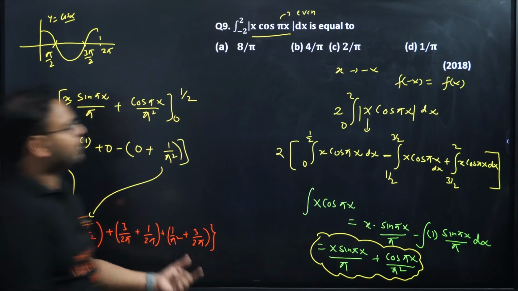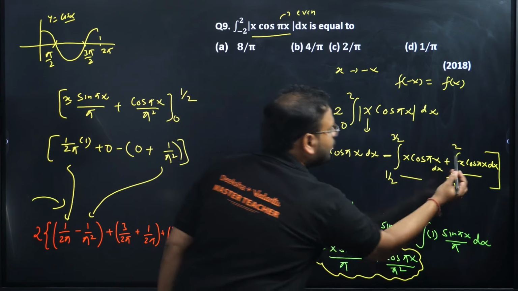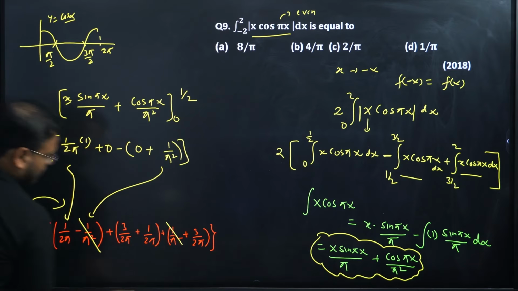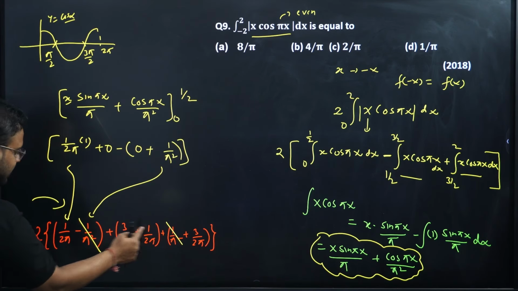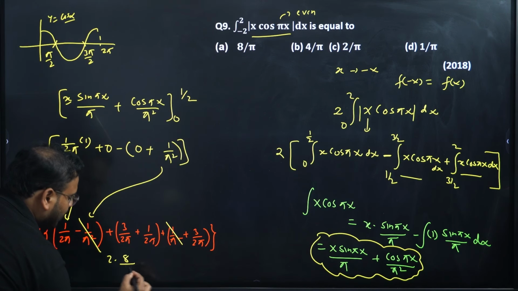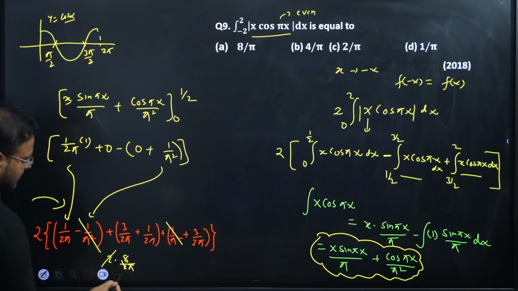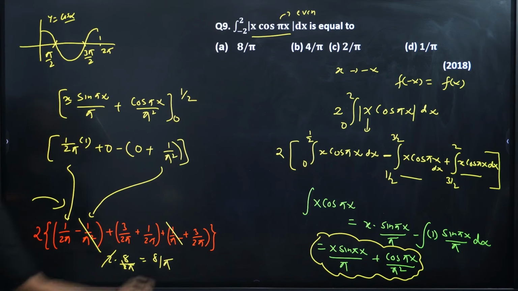Okay, the same you're going to do with this part and this part under the limits 1/2 to 3/2, 3/2 to 2. Okay, you'll have this result. When you simplify this, check here. This over here will cancel. This one, you'll have 3 plus 3 is 6 plus 1 is 7 plus 1 is 8. You'll have 2 times 8 upon 2π. 2 and 2 will cancel. You'll have the answer as 8/π. Option A is correct.